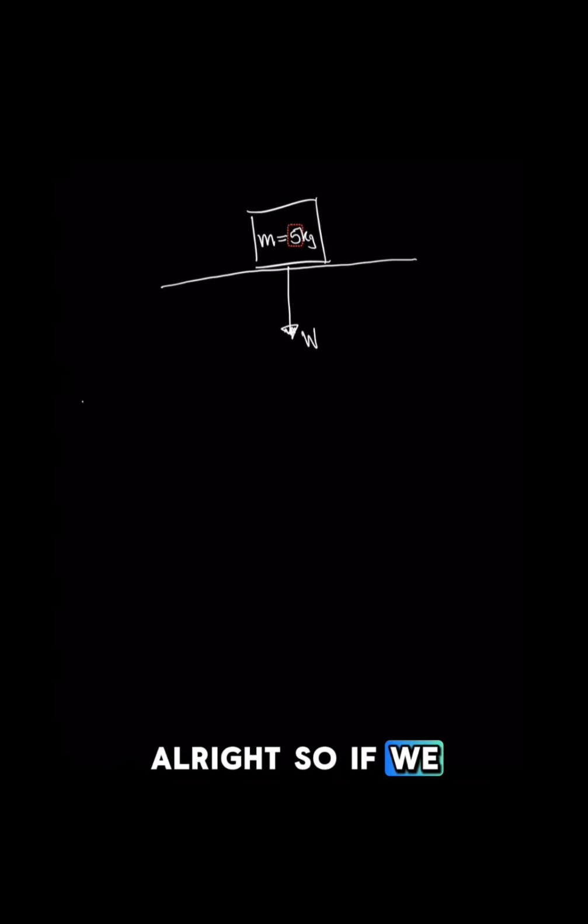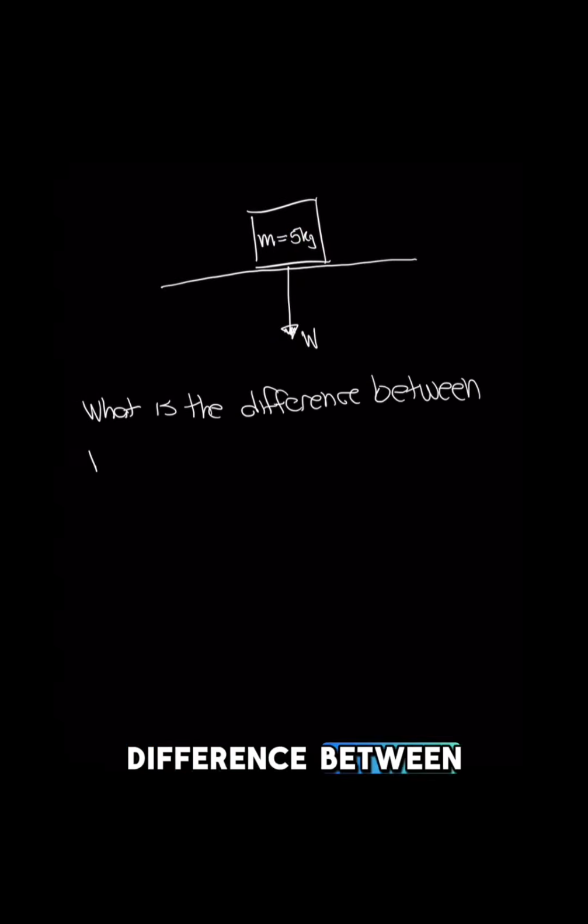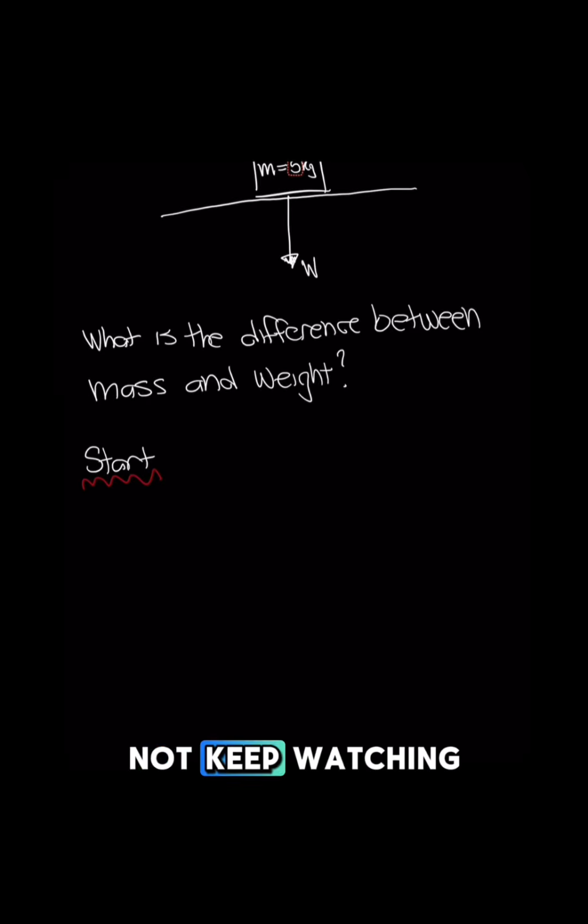All right, so if we look at this diagram, we have a mass equal to 5 kilograms and we have a weight. What is the difference between mass and weight though? If you don't know, continue watching this video.